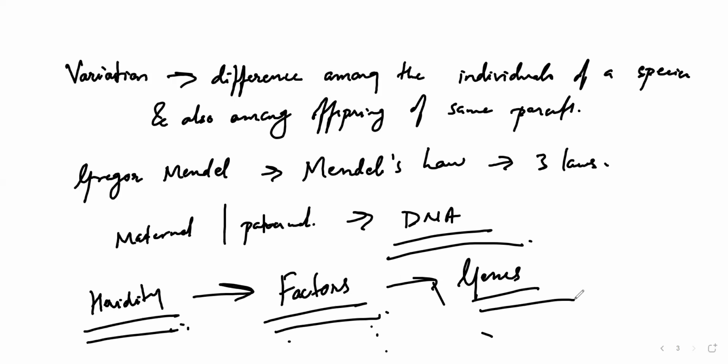To prove this, he did an experiment. For the sake of the experiment, he took a simple pea plant, also called Pisum sativum.